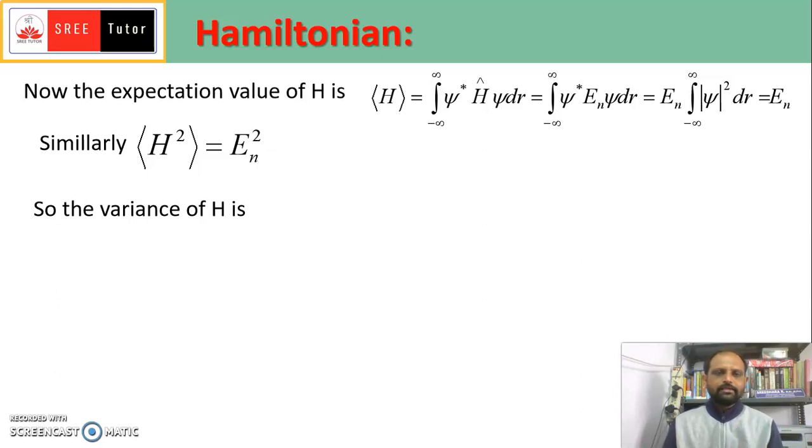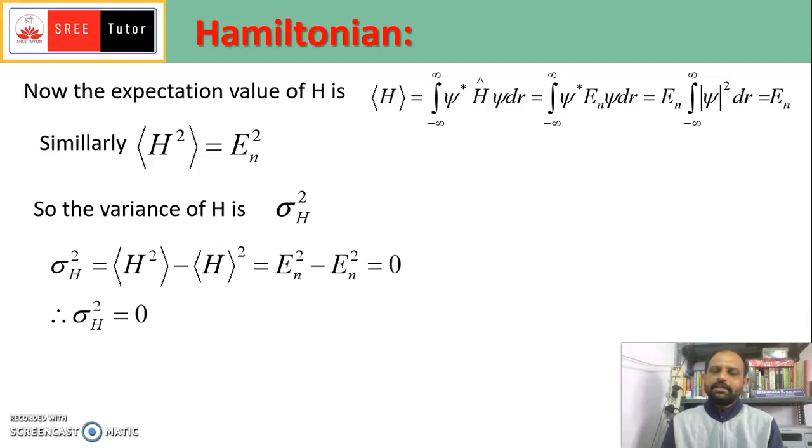In a quantum mechanical system, to calculate the variance, we use the formula: sigma H squared, the variance of the Hamiltonian, is equal to the expectation value of H squared minus the square of the expectation value of H.